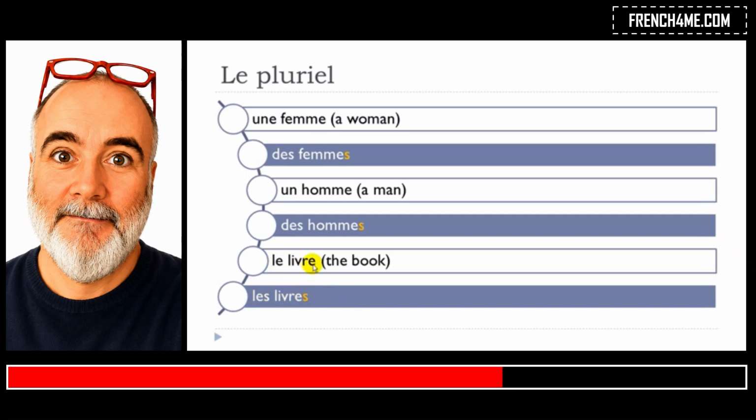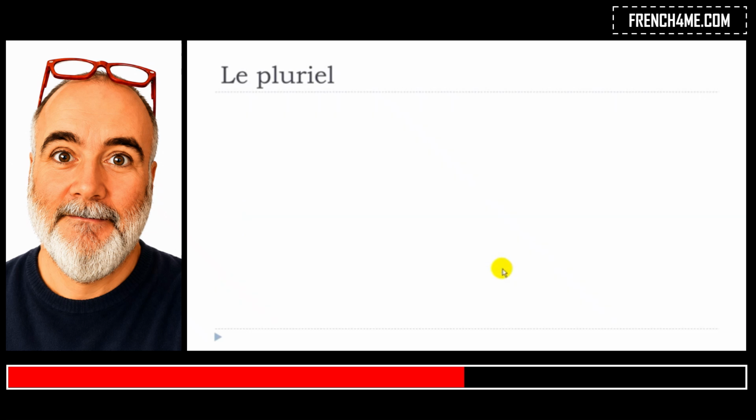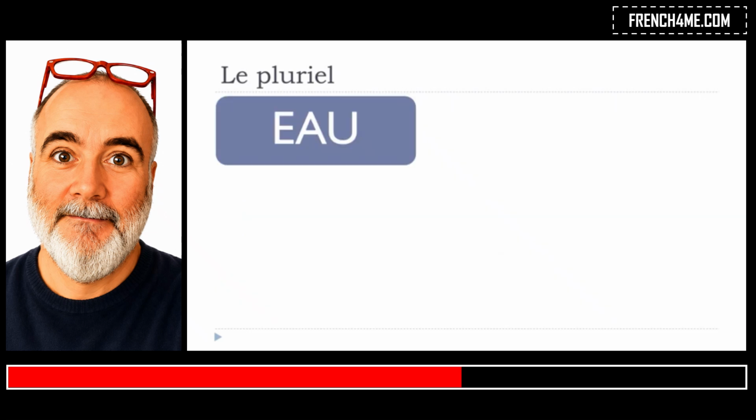It's quite interesting in this example, because if you listen carefully, the only way to know whether it's singular or plural is to pronounce the article correctly, le, and here, les. So it's really this le and then les that will make the difference between the singular form and the plural form.